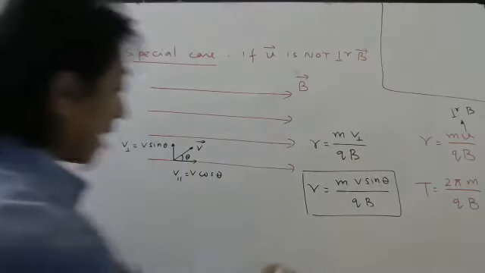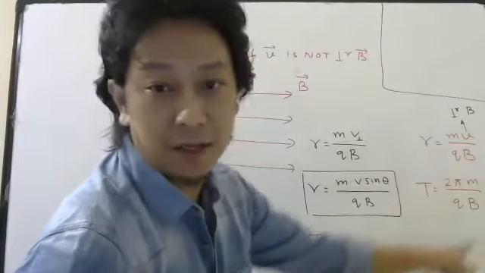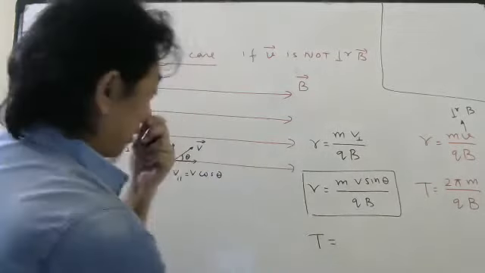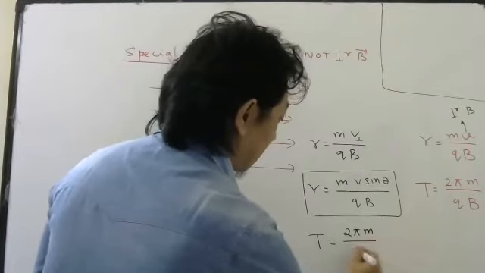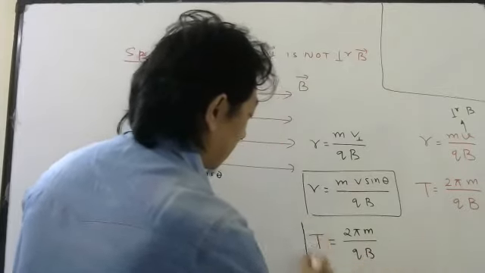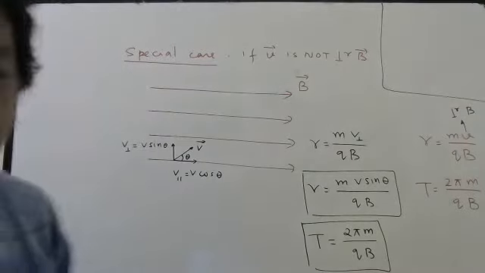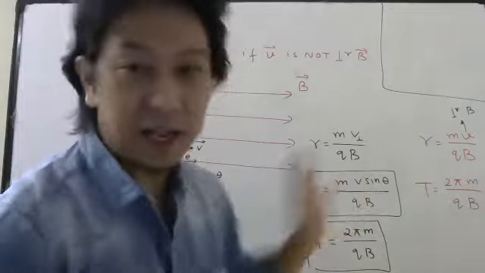Time period has nothing to do with velocity here. It only depends on the charge, the mass, and the magnetic field. So time period will remain the same, but radius will slightly change.